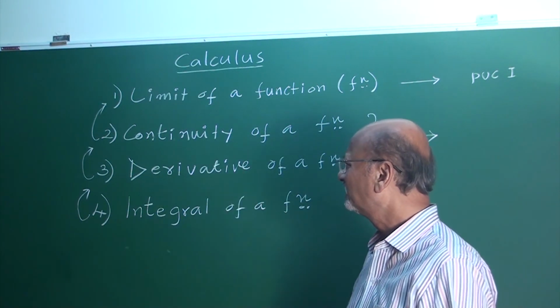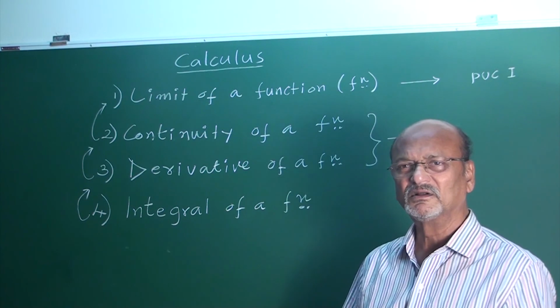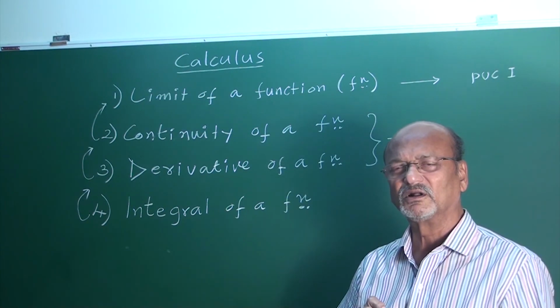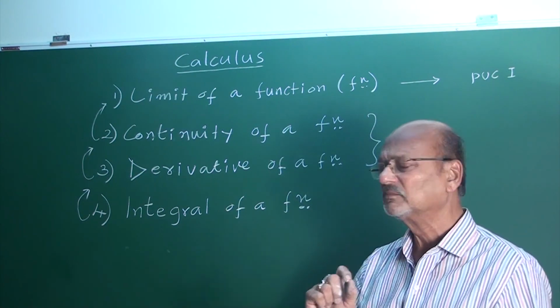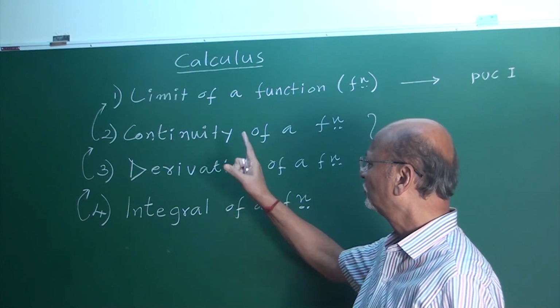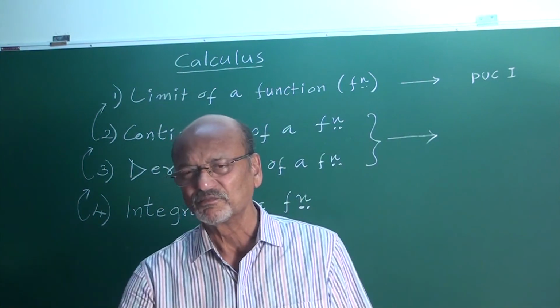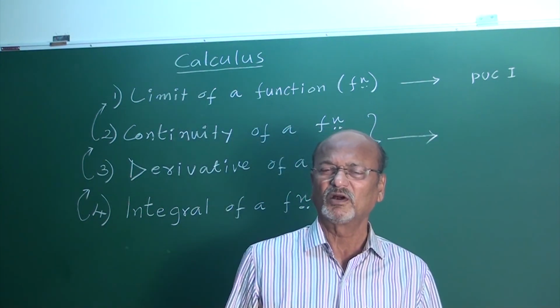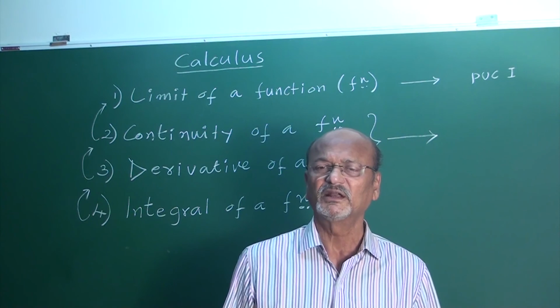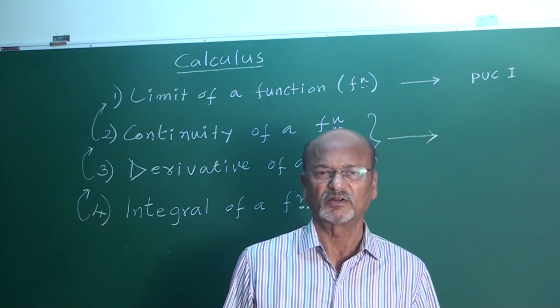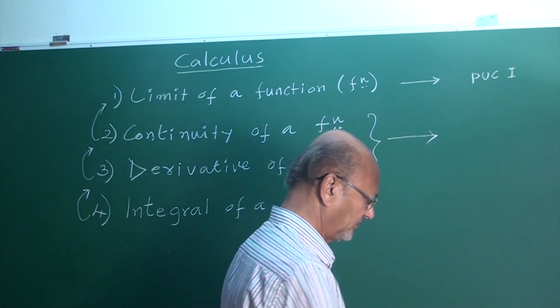The rest are of interest, but according to the PUC board scheme allotment, this has one example under 4-mark questions. I will explain one by one the basics first, then finally I will come to continuity of a function.